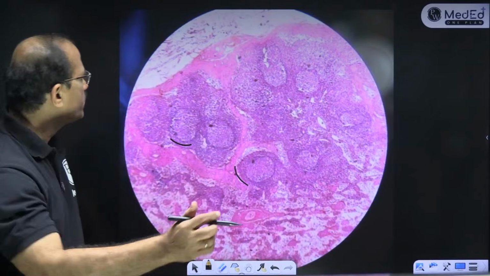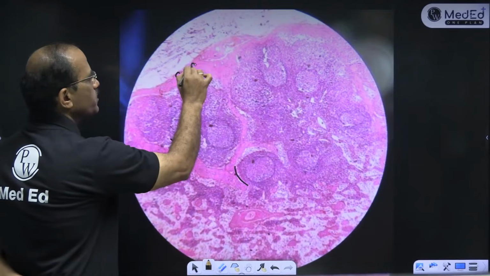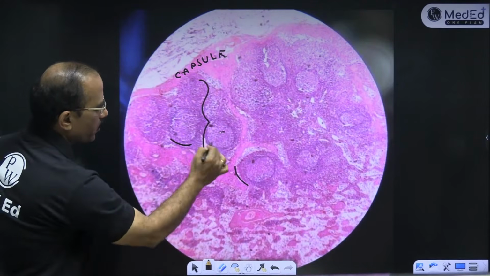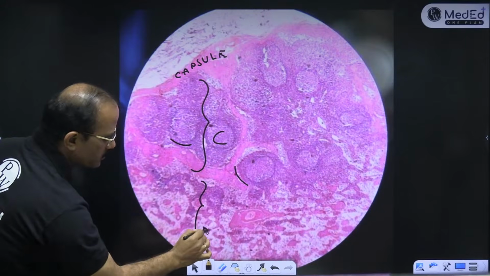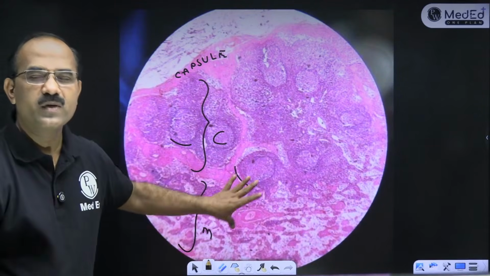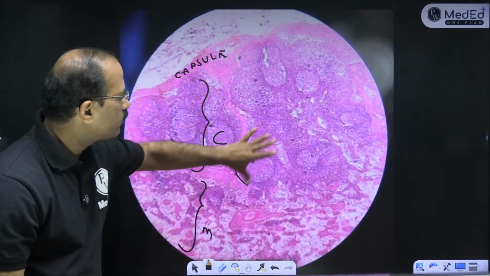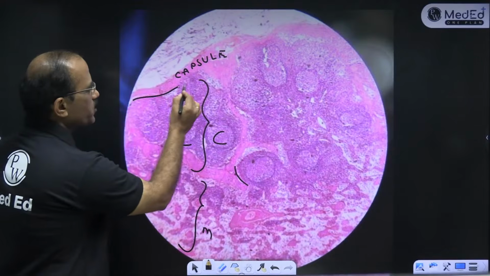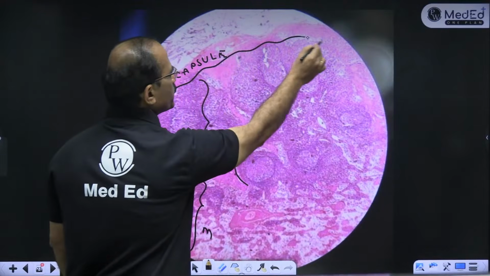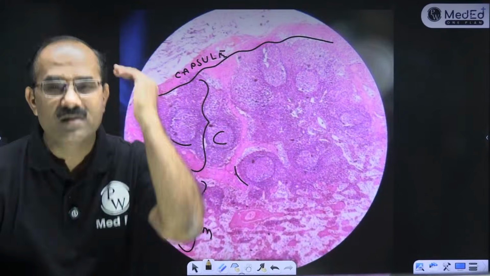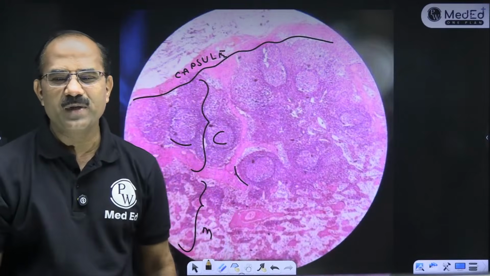Fine. Now you tell me what is this. ये है capsule. This is the capsule. Fine. What is this part? This is the cortex. What is this part? This is the medulla. Cortex and medulla. Medulla में medullary cords होते हैं, medullary sinuses होते हैं, cortex में lymphoid follicles होते हैं. This is a capsule and you get a space, बच्चों, below the capsule and this is what we call a subcapsular sinus. बोल सकते हो? Subcapsular sinus.